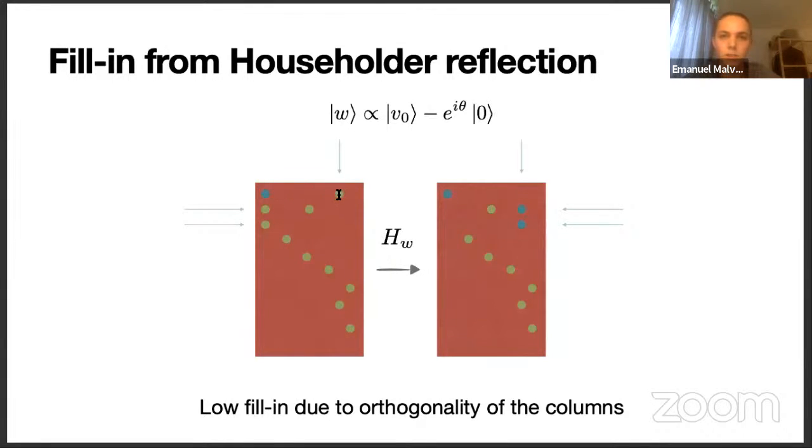So here we have a non-zero element. This means that in this column we can have fill-in, but the fill-in can also only be in the rows in which this initial column has non-zero elements. So the amount of fill-in is quite limited, and this also means that the number of eliminations is going to be relatively small, leading to relatively low CNOT counts.